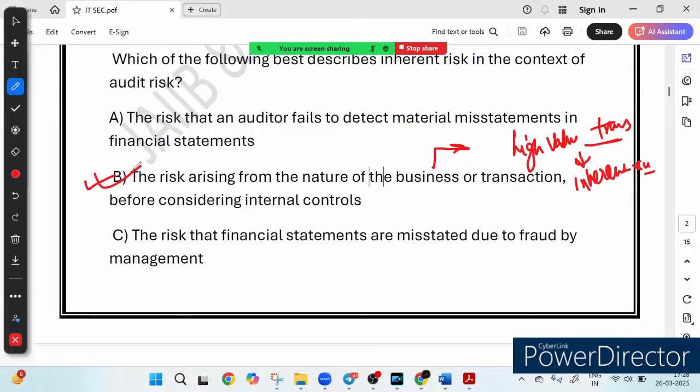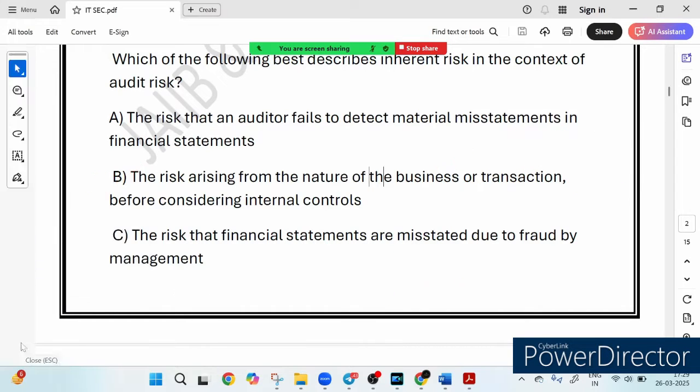What about option C? The risk that financial statements are misstated due to fraud by management. This is wrong, because if we talk about this risk, this is called the fraud risk, which is a type of inherent risk, but not the definition of inherent risk itself. If the company's top executives manipulate financial reports to show higher profit, that is fraud risk, and that is not necessarily an inherent risk.